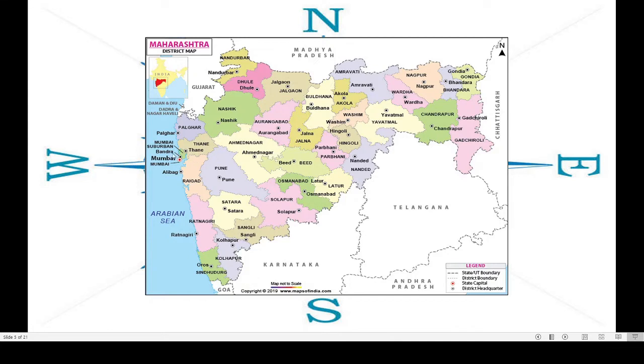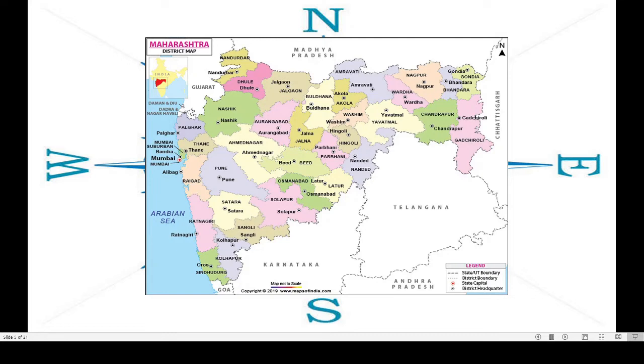Here, Mumbai, our district, is to the west of Maharashtra. Jalgaon is to the north of Maharashtra. Chandrapur and Gadchiroli are to the east of Maharashtra. And you can see Sindhudurg and Kolhapur are to the south of Maharashtra. For these, children, while studying a map, always remember north means upside and south means downside.